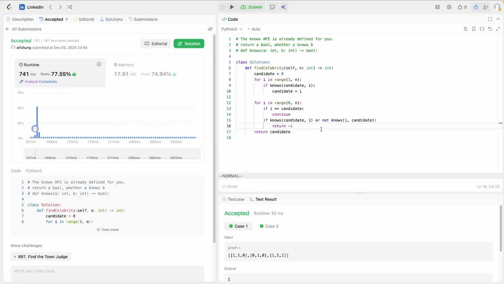So let's look at the time and space complexity. For time complexity, this for loop is O(n), and this one is also O(n minus 1), excluding itself. And we need to do two comparisons each. So it's like 2 times n minus 1, but it's still O(n), still linear. Linear plus linear is still linear. So the overall time complexity is O(n). And we don't use any extra space in this case, so the space complexity is O(1).